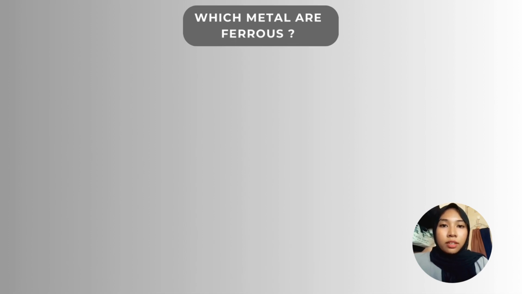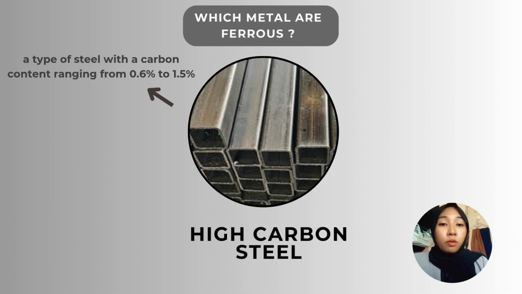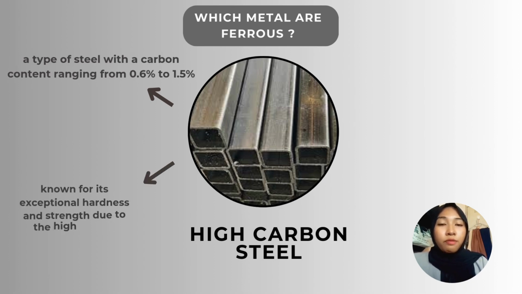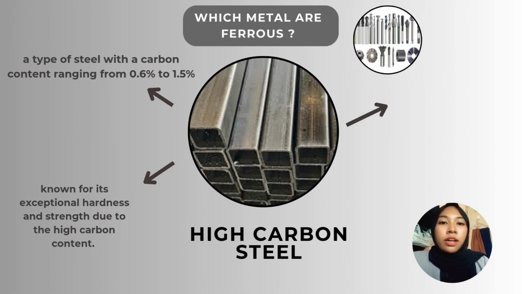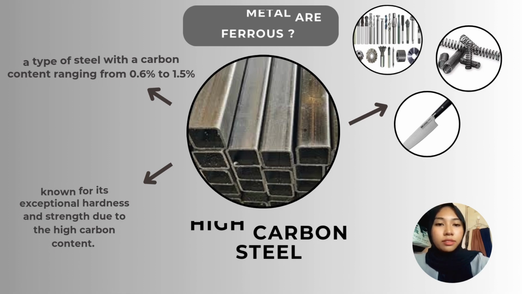The fourth type is high carbon steel. This is a type of steel that contains a higher amount of carbon, ranging from 0.6% to 1.5%. The higher the carbon content, the harder and stronger the steel becomes. High carbon steel is commonly used for cutting tools and heavy-duty equipment. For example, knives, springs, and others.